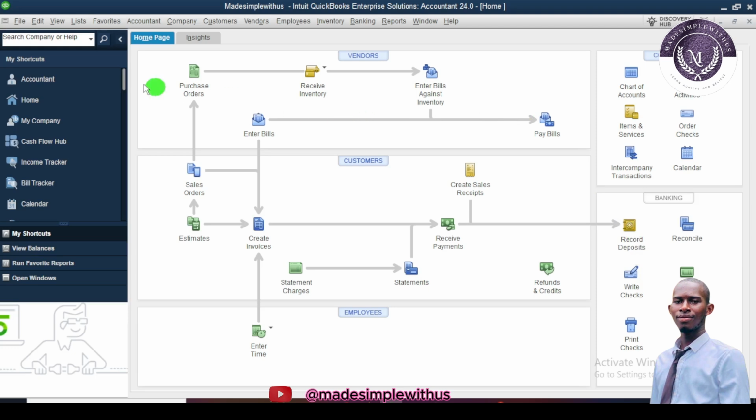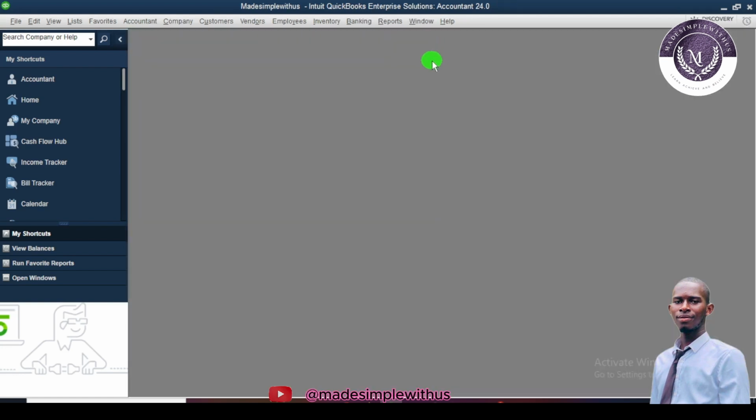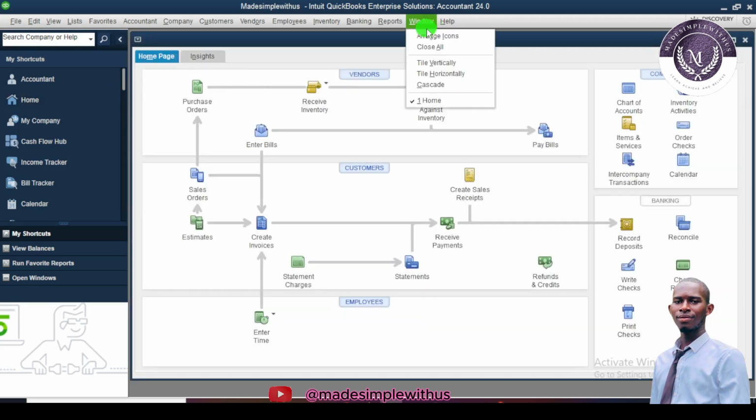So let's move on to another aspect. Yes, we want to talk about this Windows. The Windows aspect is where you have opened many files in QuickBooks and you want to close some. So we are going to click on close all. Close all will close all the menu aspects and the layout aspects. Every file that has been opened is going to close. So that's the essence of Windows. Are we good? The essence of Windows.